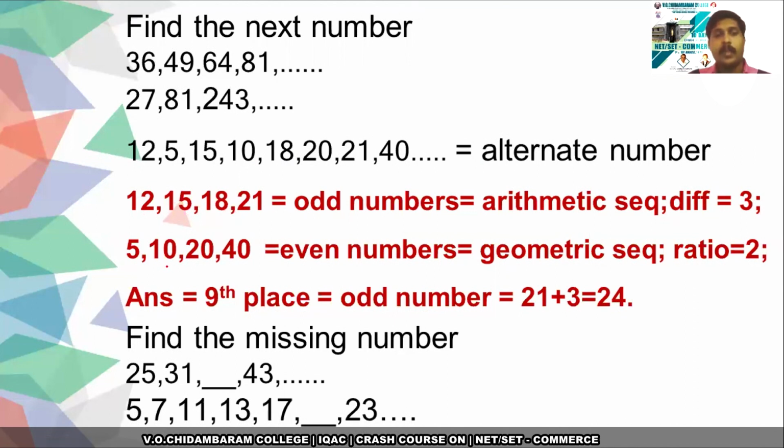And when you consider the even terms, they form a geometric sequence. 5 into 2, 10, 10 into 2, 20, 20 into 2, 40. Now we are going to find the 9th place, which is an odd position. So using the arithmetic sequence pattern, you can find the answer. So 21 plus 3 is 24. So 24 is the answer. That is the next number in the given sequence.